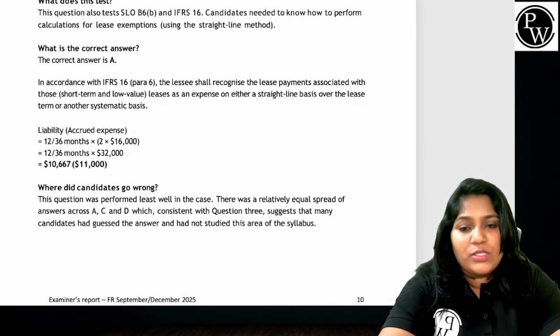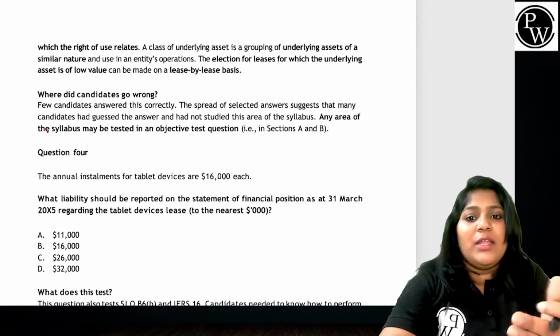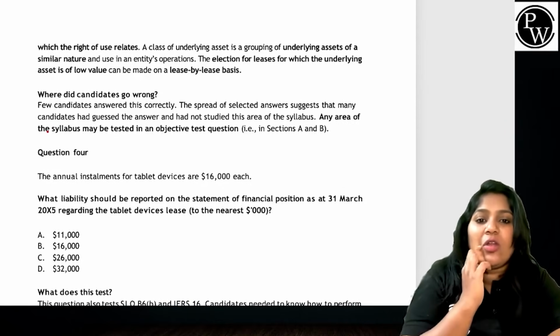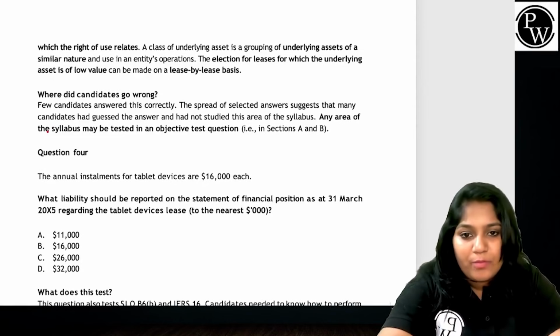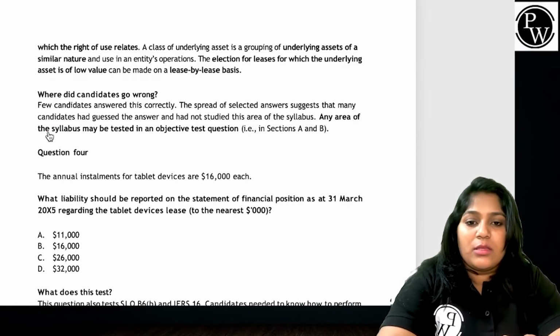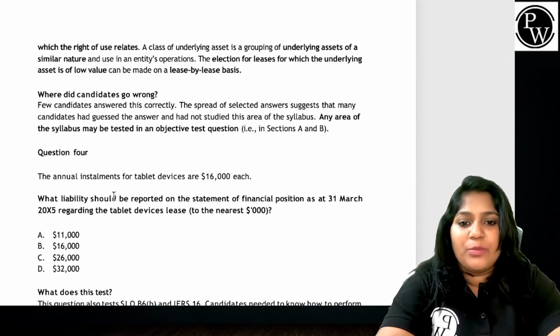And where did the students go wrong? The students went wrong by guessing wrongly or by not covering the whole syllabus area. Okay. That is about question number 3 on your section B. Let's move to question number 4 on your section B.